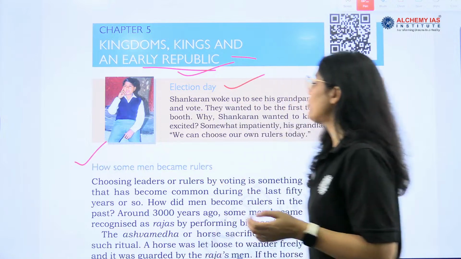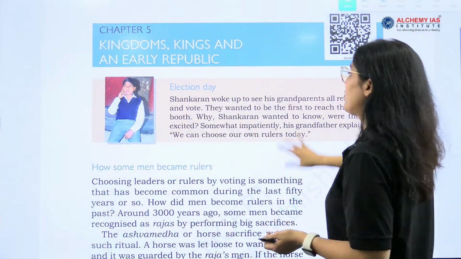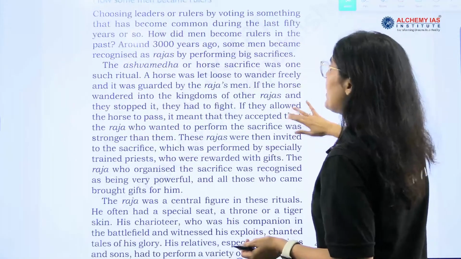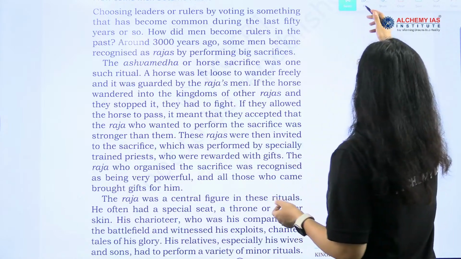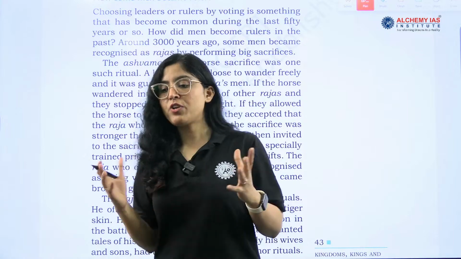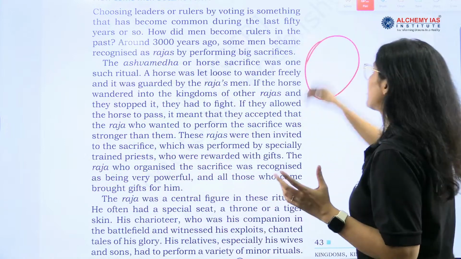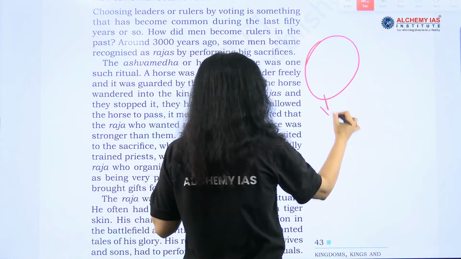So now, how some men became rulers. The discussion is about this paragraph. How some men became rulers, because there was no kingdom. In Rig Vedic times, what was happening? There was this tribe system. People were in tribes. So there was a tribe, there was a leader, there was a Raja who used to protect the tribe.